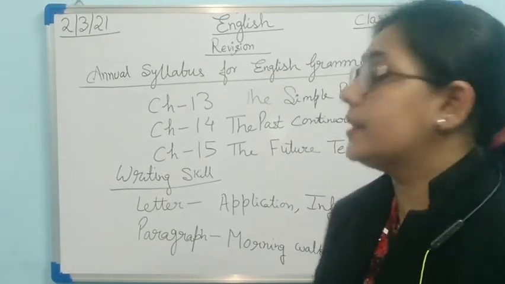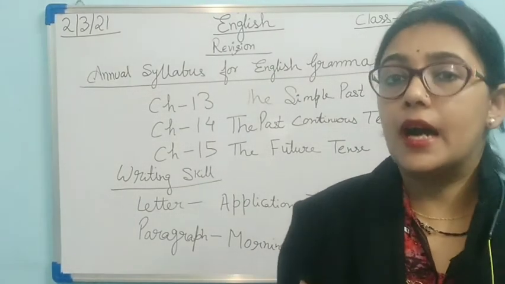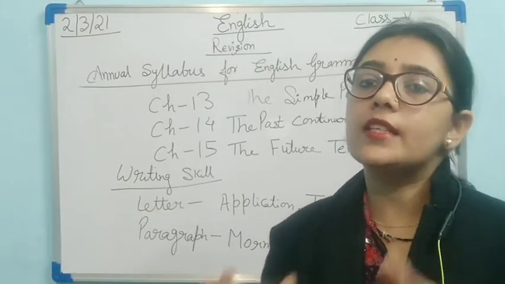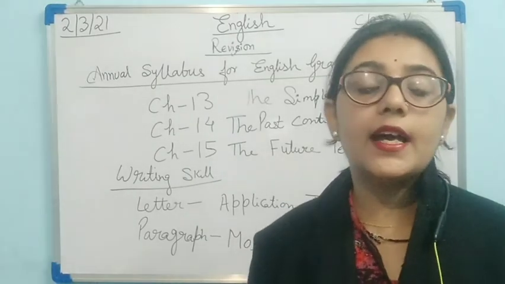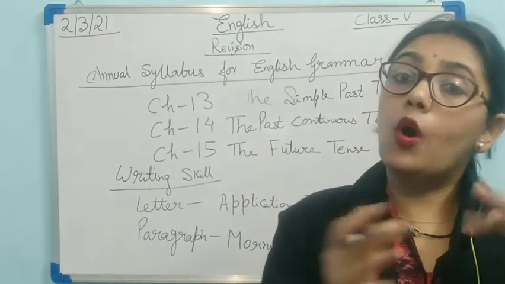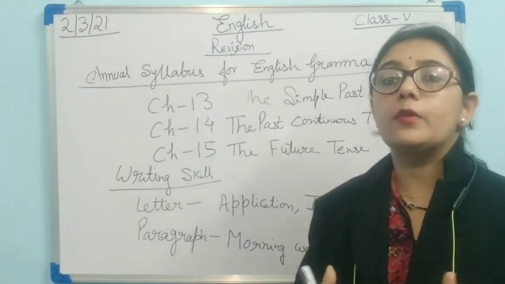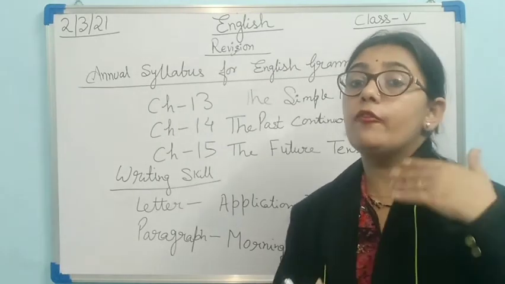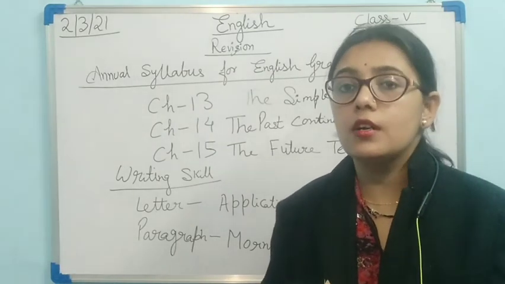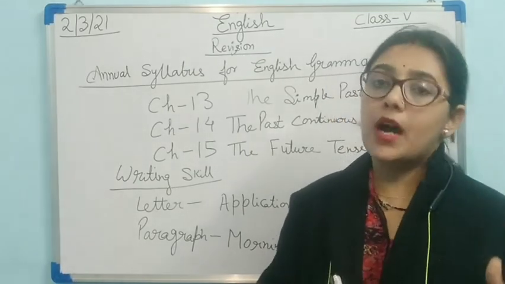Okay, so let's see. Simple past tense. What is the meaning of past? Past means anything which has already occurred, which has been done in the gone time. The current time is called present. The time which will come, that is future, and the time which has already gone, that is past.